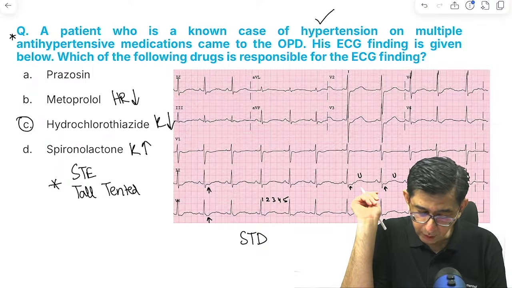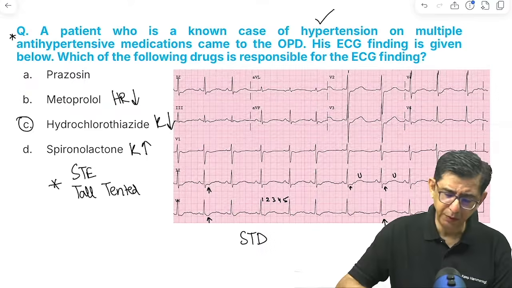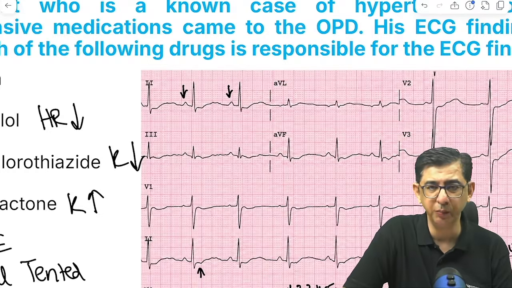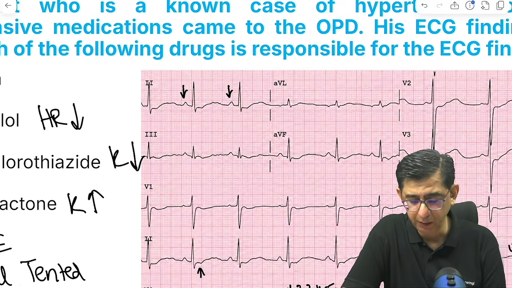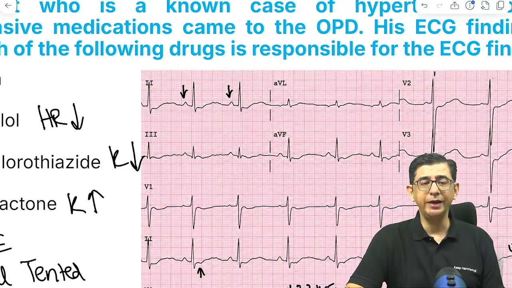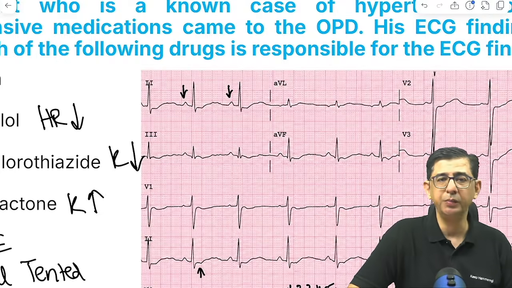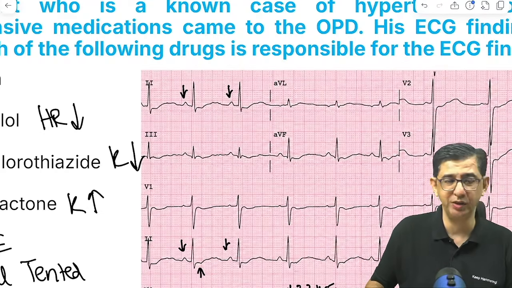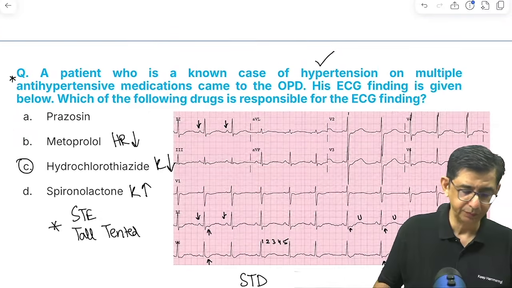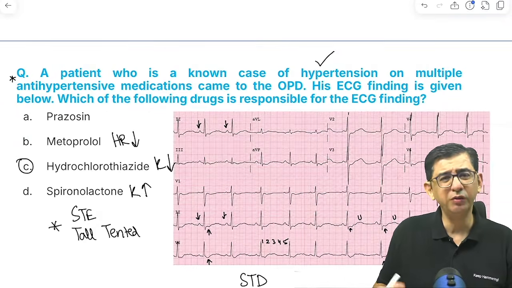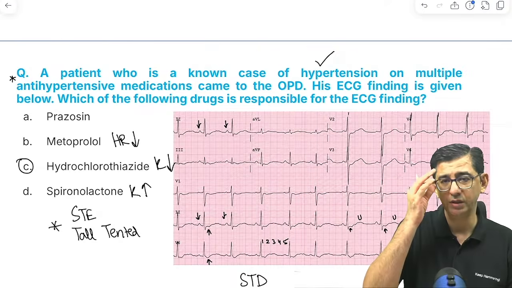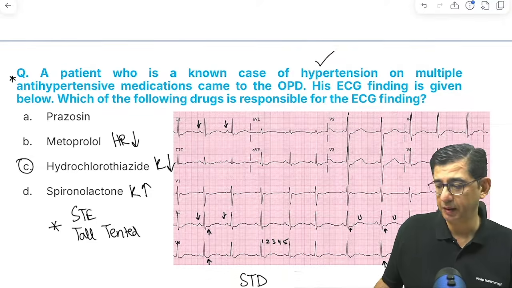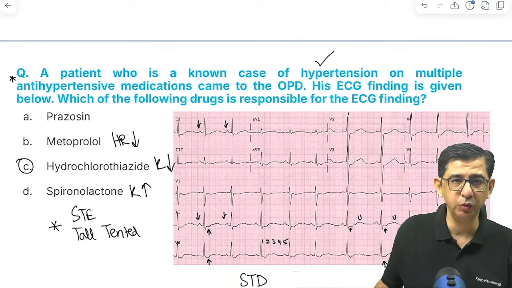P waves in lead number 2. Yeah, we can see the P waves, na? They're not bigger than normal. They look to be of normal morphology, but in hypokalemia subsequently the P wave height will become much more significant. But as such, if you look at lead number 2, what you can notice is the presence of P waves initially. So those are okay. These are lead number 2, the P waves which I put the vertical arrows against. For this patient, we'll continue the same treatment. We'll adjust the dose of diuretics. Hypokalemia है, so we need to reduce the dose of diuretics slightly in this guy. That's the only thing that's to be done.